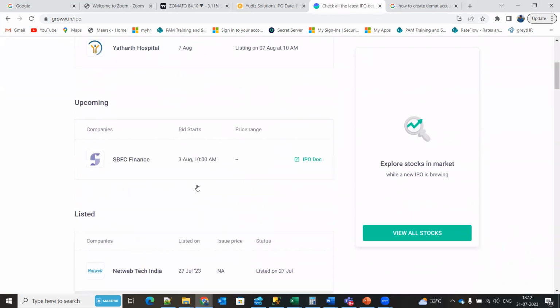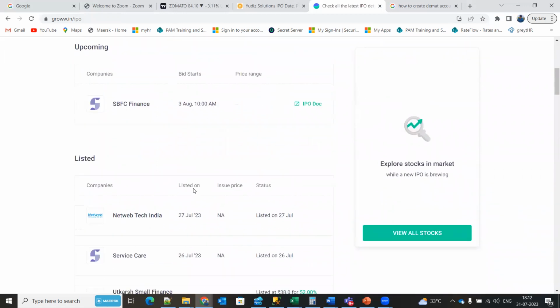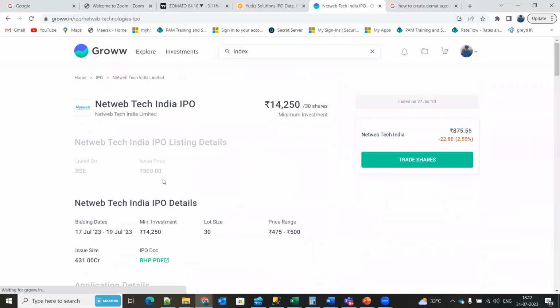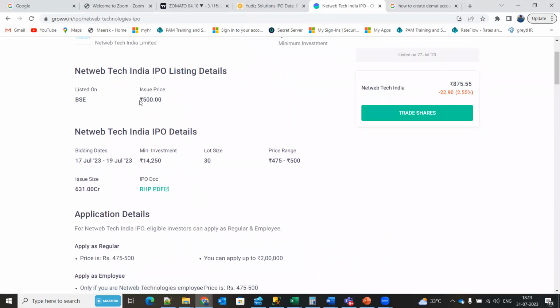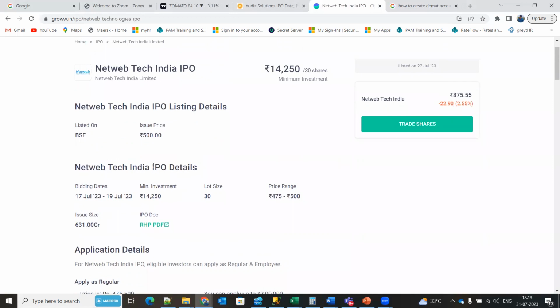So what is meant by initial public offering? Before the share is listed in the share market, they'll make a draft kind of thing. They'll estimate the base price, like 475 to 500 is the price range at which they want to list their one share. And they have something called lot size 30. 30 means you need to buy multiples of 30. So it's like 30 into 500. So you need to pay a minimum of 14,000 to get this IPO.